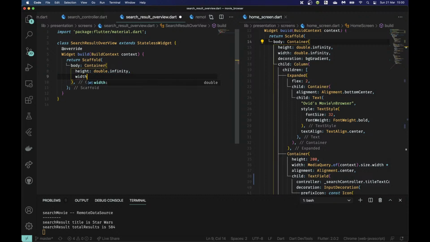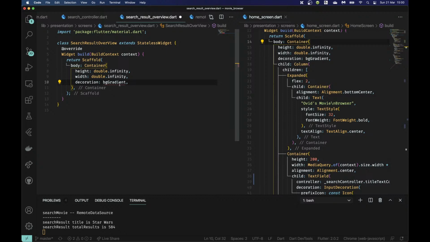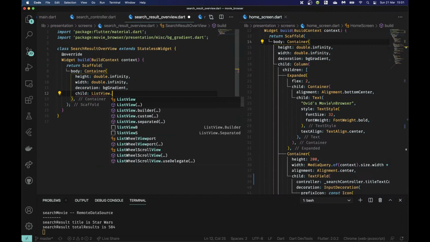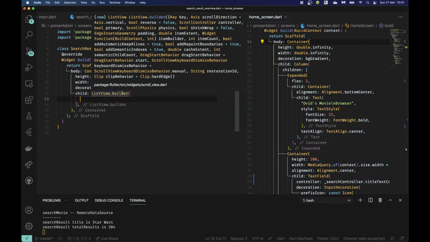width double dot infinity. The decoration is going to be the same one, BG gradient, which I need to import. And then the child is going to be a list view builder, because what I'm going to do is take the results and make a different style for each one. So it's going to be a list view dot builder, and this is going to take items.